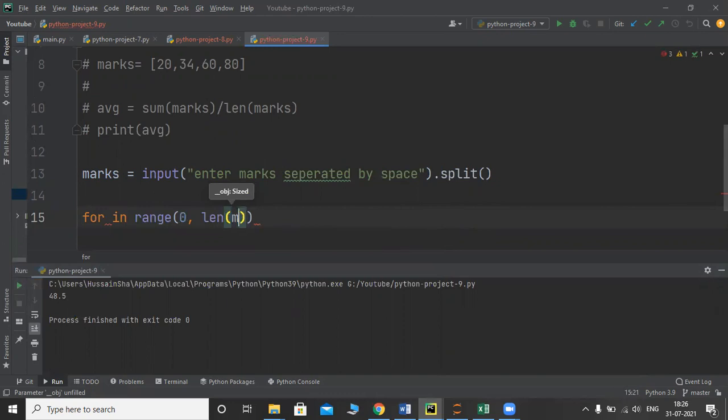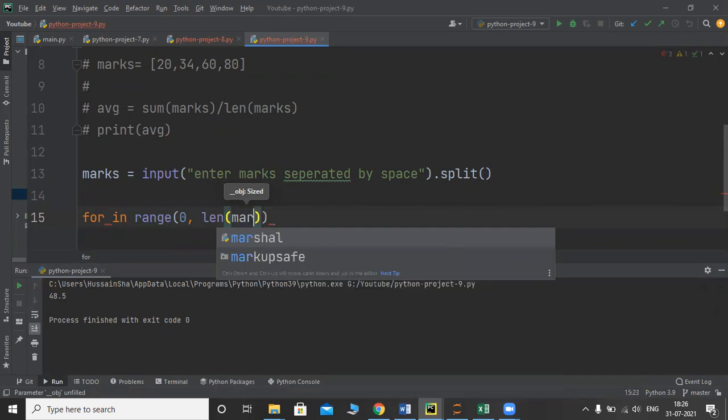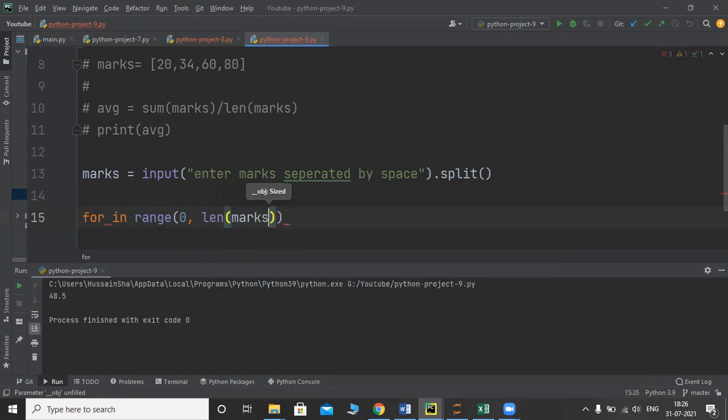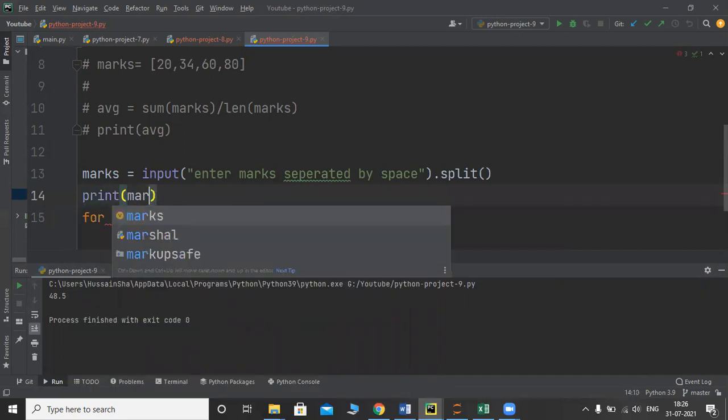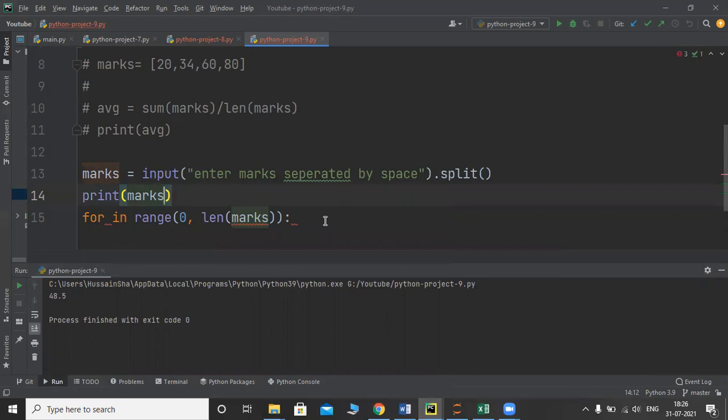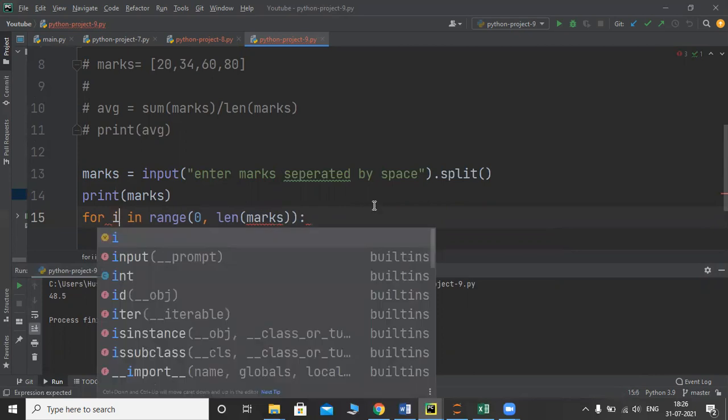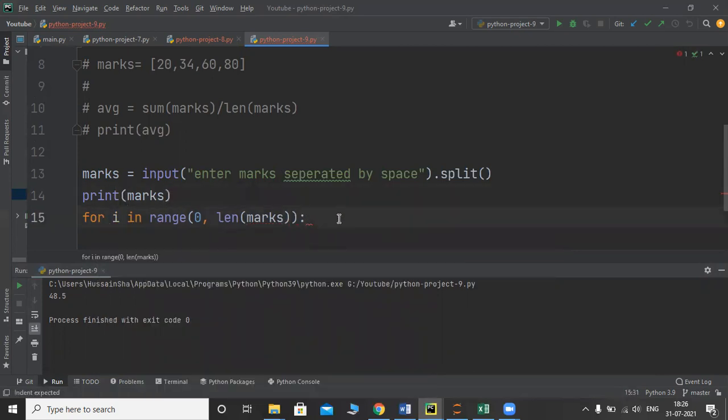So we are converting. From range, why is it throwing an error here? Let me print first. Print marks. Yeah, it should be very clear, right? Yeah, that is the error.